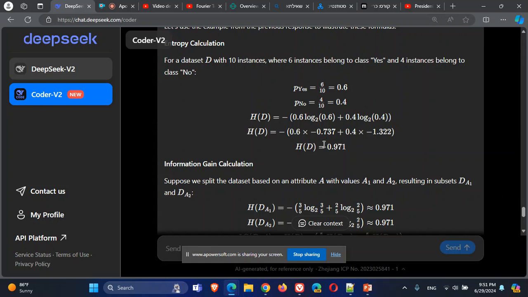Now I'll calculate it and get an entropy value. Now it's not 0. It means that it's hard to differentiate between the two because they are almost the same number from each. If it was like 10 instances of yes and 0 instances of no, we would get the best entropy, namely 0, because it's total purity, totally ordered. But now almost half and half, almost 50-50 for the two classes, so it's quite high entropy.